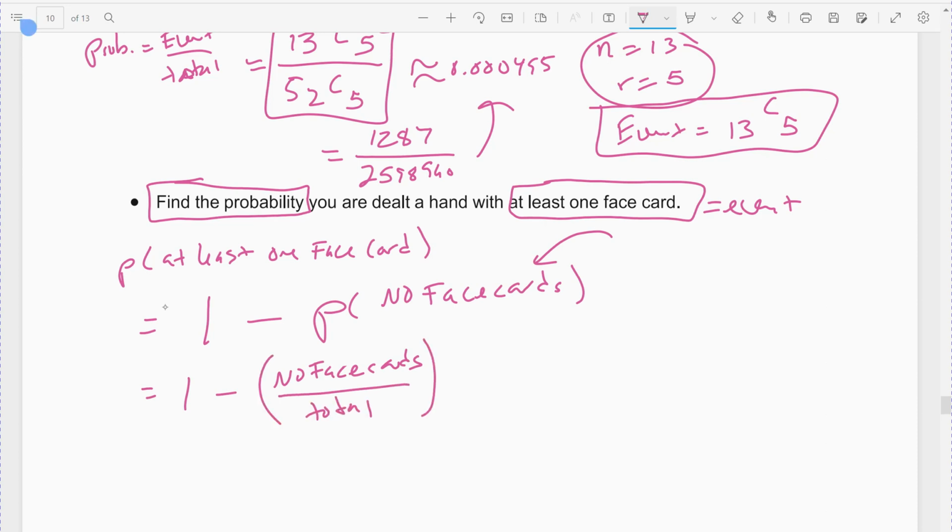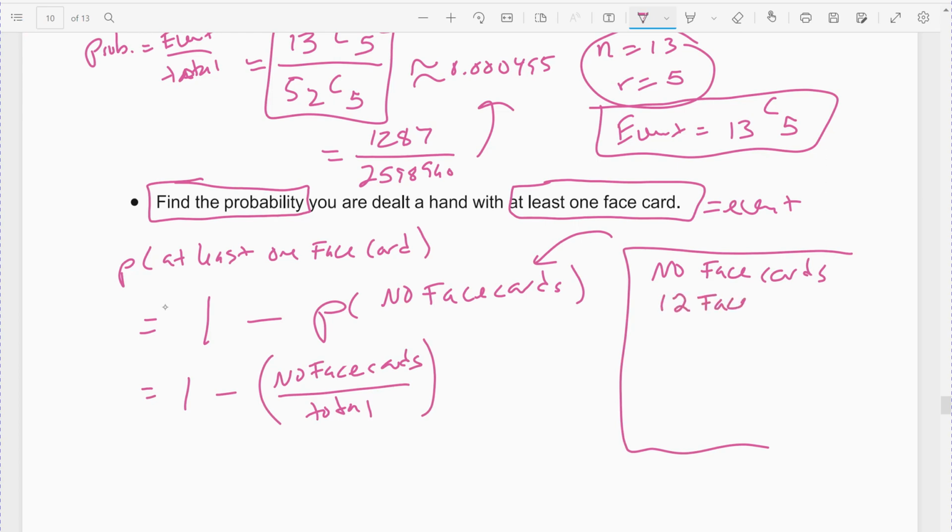Alright, when I fill this out, I'm going to do the no face cards over here. If you remember from your deck of cards, there are 12 face cards. Which means there are 40 that are not face cards. Because there's 52 altogether. So if we take away the 12 face cards out of the 52 total cards, and we don't want those, we throw those out, there are 40 that are not face cards.